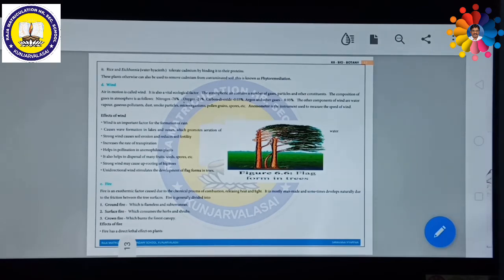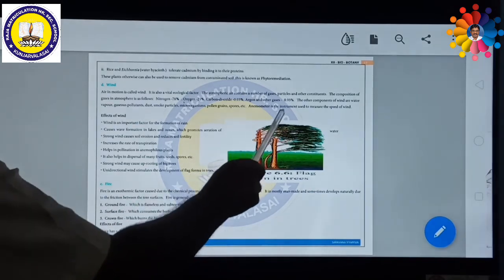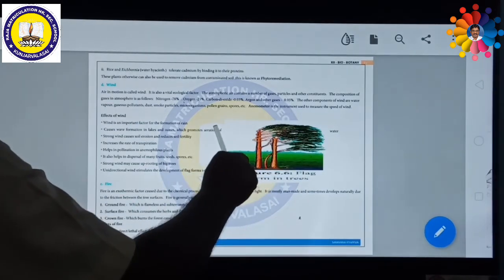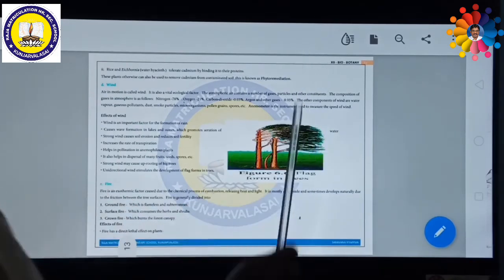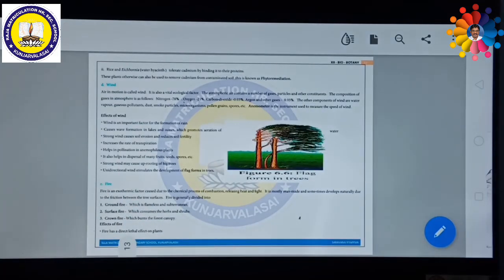Unidirectional wind stimulates the development of flag forms. So this is called flag forms. If the wind blows in one direction, the plant will be shaped like a flag. That's all about the wind climatic factor.